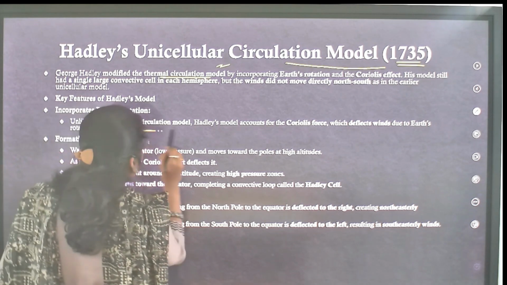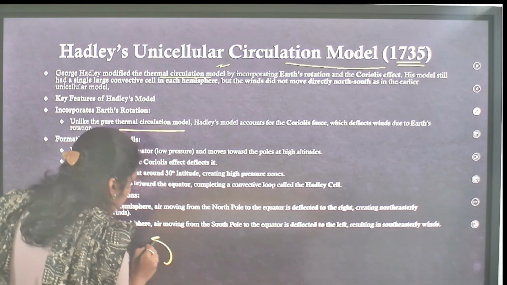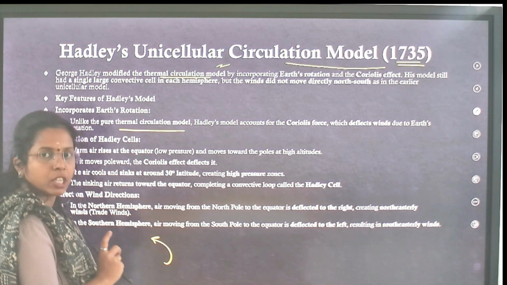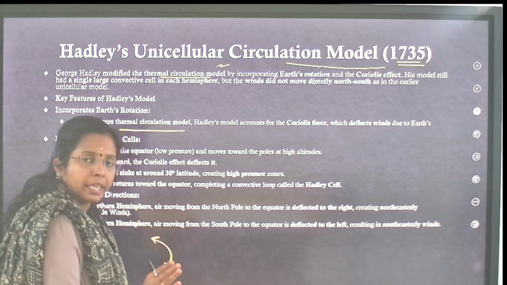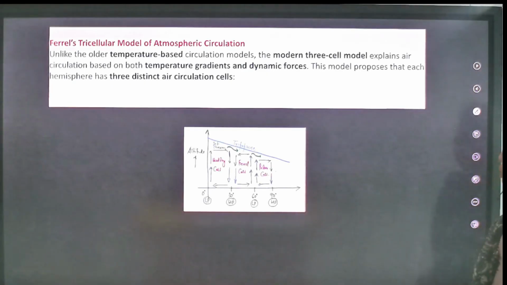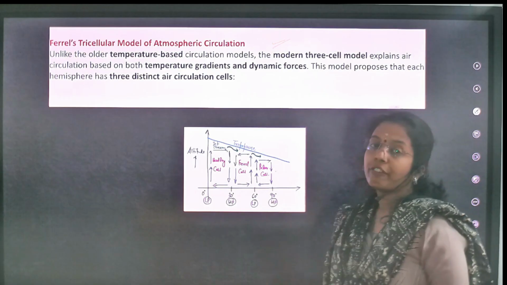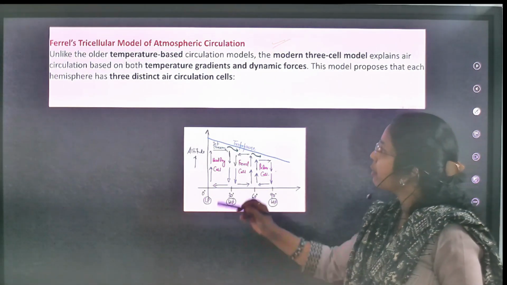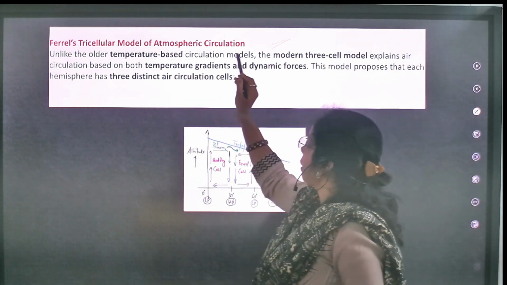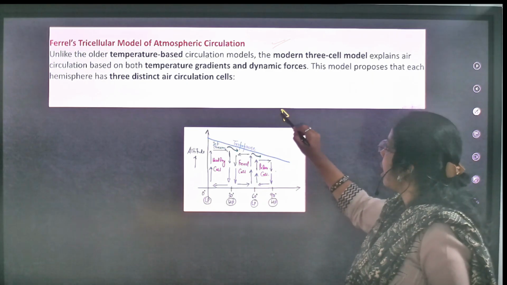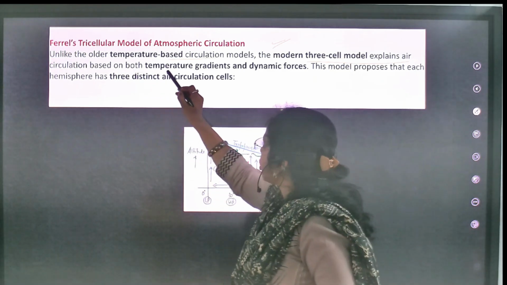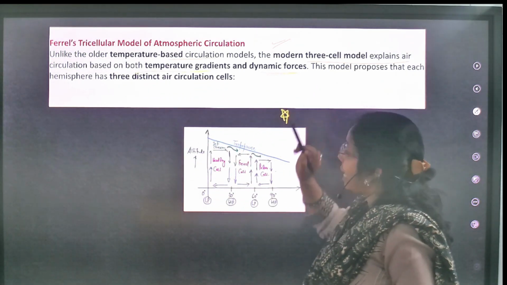He only discussed thermal circulation because of the temperature difference, from high temperature regions to low temperature regions. But now what are we following? We are following Ferrell's tricellular model of atmospheric circulation. Older, only temperature based circulation. This is very important for your exam. The modern three-cellular model explains circulation based on both temperature gradients and dynamic forces.